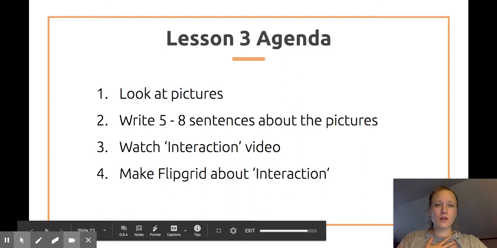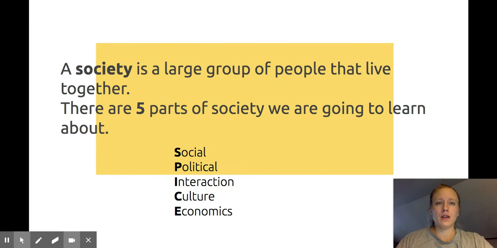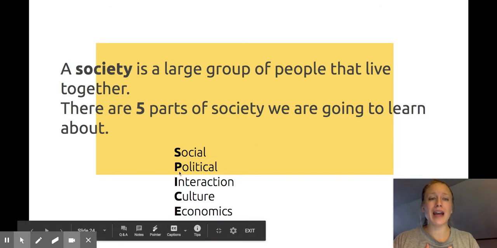Hello, we are going to start learning about lesson number 3. A reminder, a society is a large group of people that live together. There are 5 parts of society: social, political, and now we're going to learn about the third one, interaction.